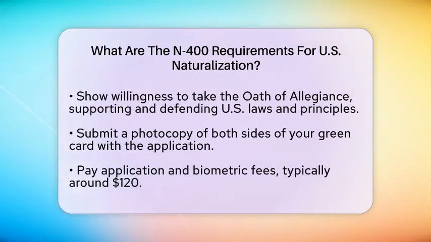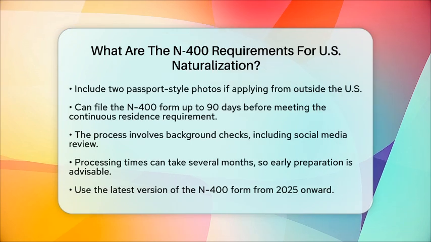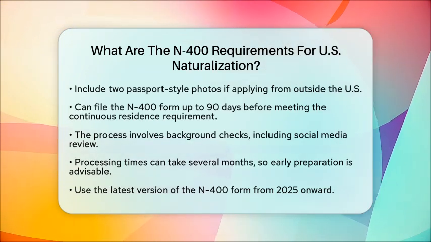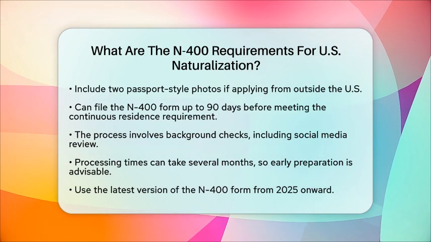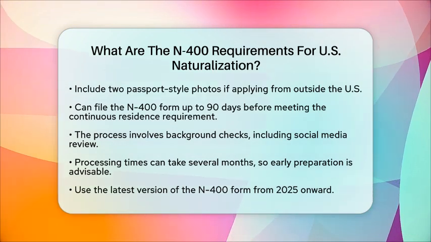When applying, you will need to submit a photocopy of your green card, both sides. If your green card is lost, you should include a receipt for your replacement application. You also need to pay application and biometric fees, which are usually around $120. If you live outside the United States, you will need to include two passport-style photos following USCIS guidelines. You can file your application up to 90 days before you meet the continuous residence requirement.